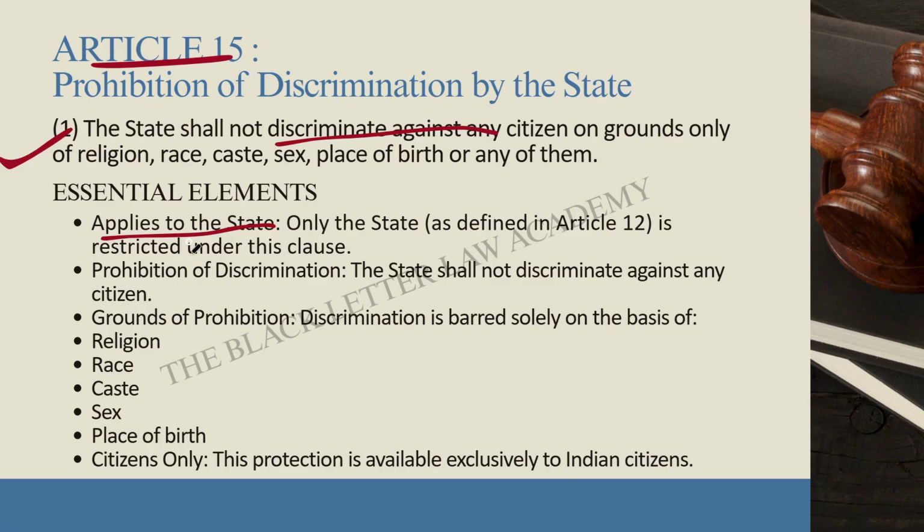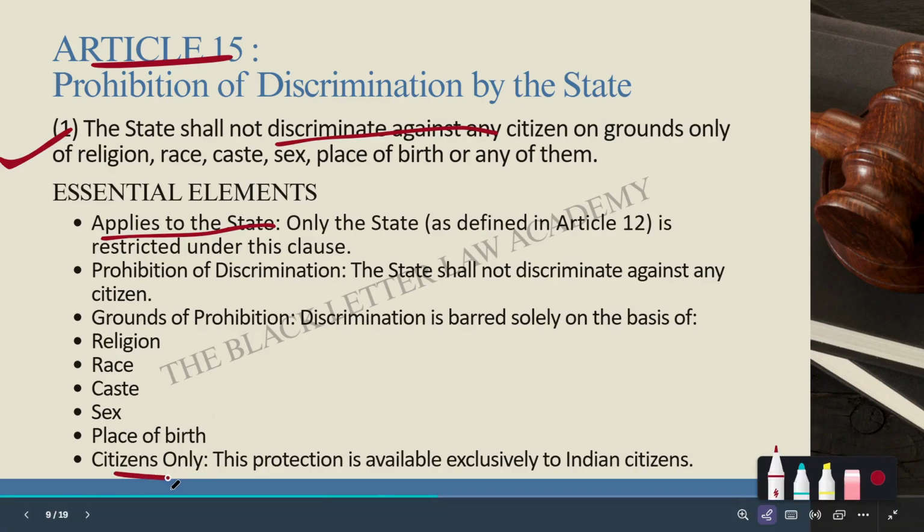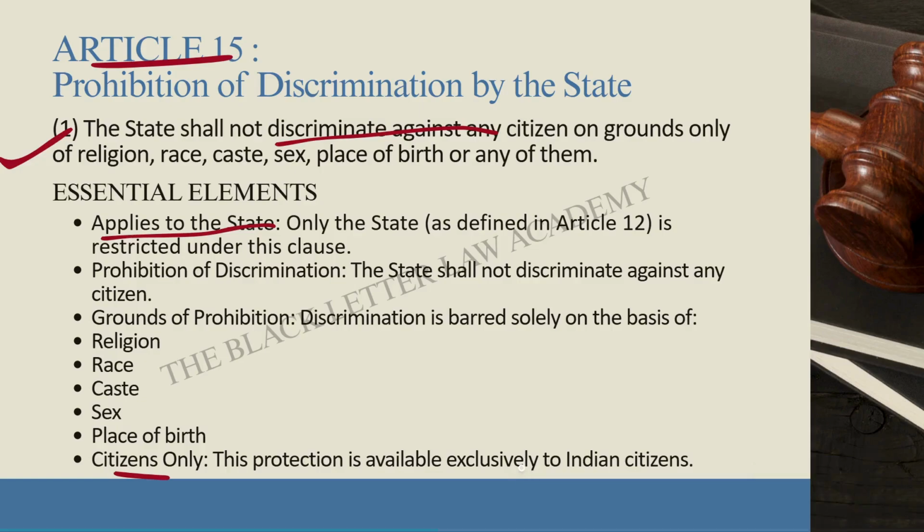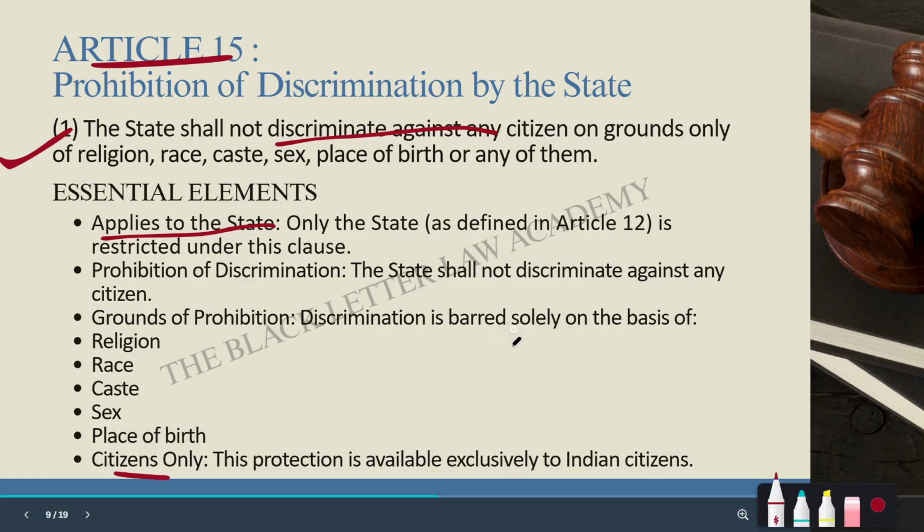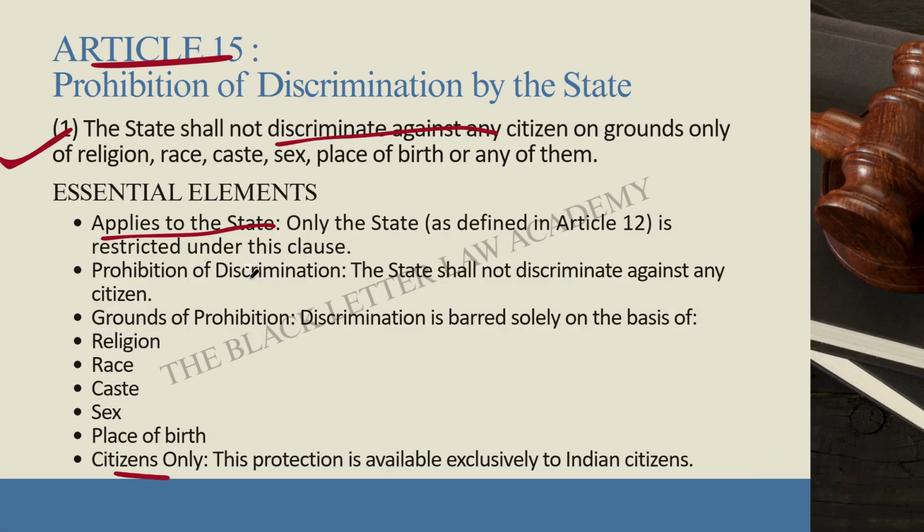Okay. So who is protected under Article 15 Clause 1? Only citizens. This protection is available exclusively to Indian citizens. The foreigners cannot claim the protection under Article 15. This is a citizen-specific right, unlike Article 14. If you have not watched the Article 14 video, please watch it.